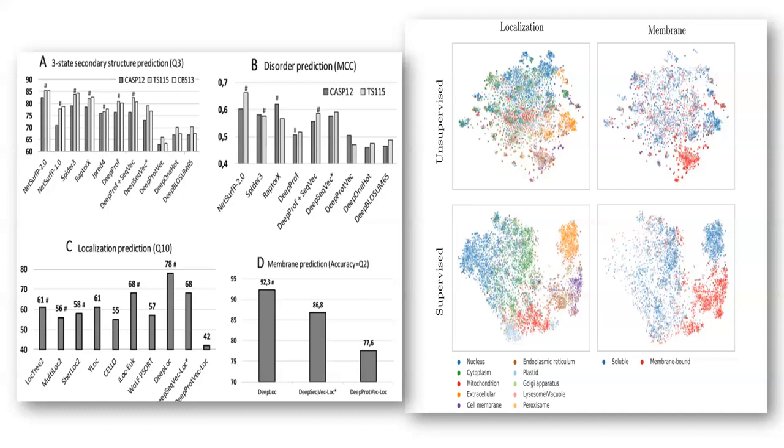they are using trained embeddings and untrained embeddings, and they are seeing that they can capture the localization and membrane predictions of sequences when they are having trained embeddings. That's the total overview of the paper, but I encourage you to deep dive into this great paper for more information.